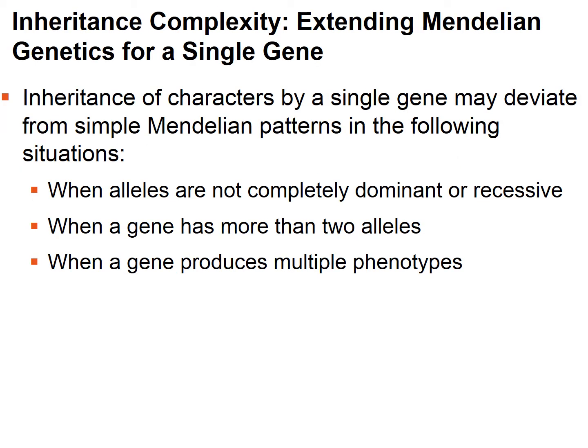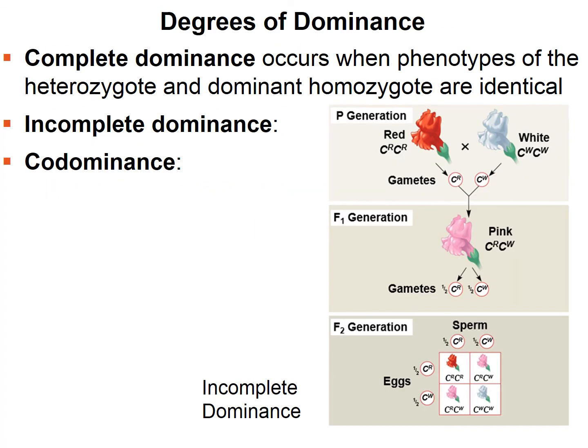Now, sometimes inheritance of characters by a single gene may deviate from simple Mendelian patterns, such as in the following situations: when alleles are not completely dominant or recessive, when a gene has more than 2 alleles, or when a gene produces multiple phenotypes. We're going to see there are actually different degrees of dominance.